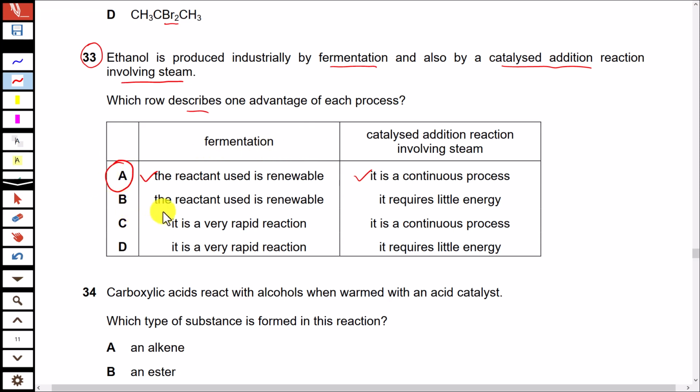What's wrong with option B? The reactant used is renewable. It is correct for fermentation. And catalytic addition requires little energy. No, it requires a large amount of energy to generate steam. Option C, fermentation is a rapid reaction. No, fermentation is a slow process. So both C and D are incorrect for fermentation. And if you talk about the catalyzed addition reaction, it is a continuous process. Yes, that is correct. It requires little energy. No. So both the things are correct for option A.